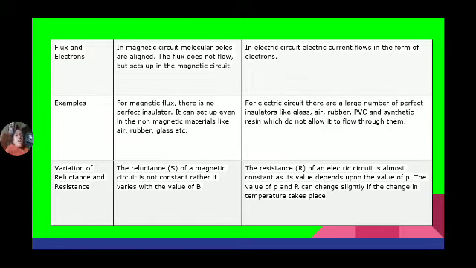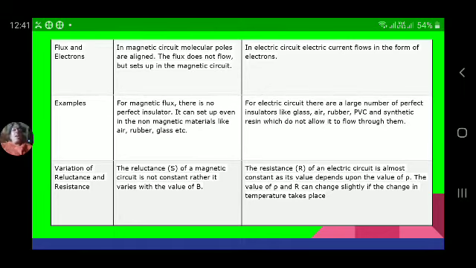Now, the variation of reluctance and resistance, how the values change. The reluctance of a magnetic circuit is not constant. It varies with the value of B. Whereas resistance changes with length and cross-sectional area. So these are some basic differences.